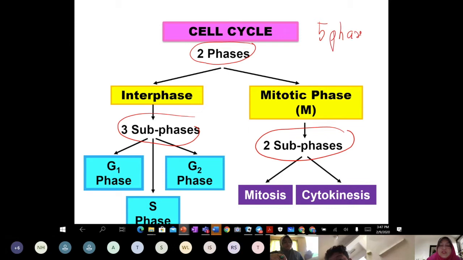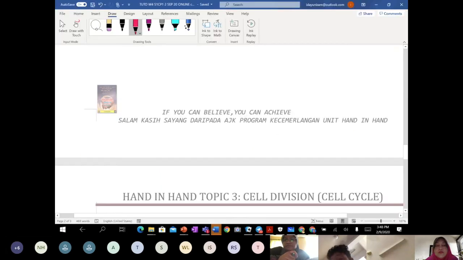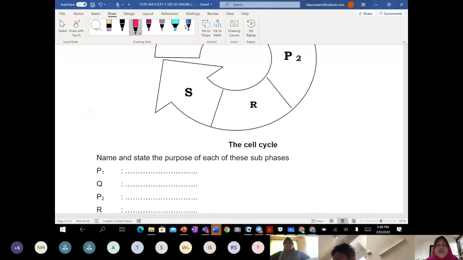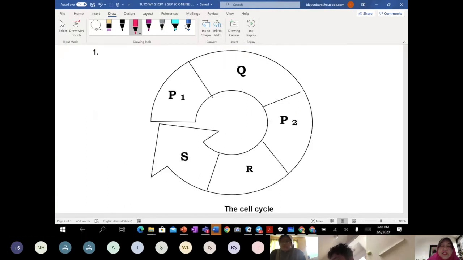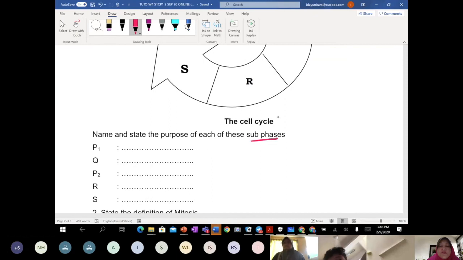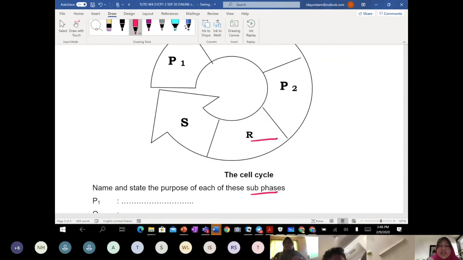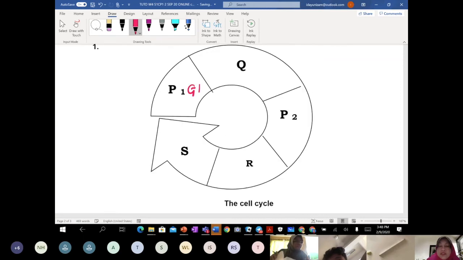So that's why the second question. If we refer to the second question, it asks you to name and state the purpose of each of these subphases. We start with P1. What is P1, class? It will be G1, am I right? Q will be S phase, and P2 will be G2 phase.